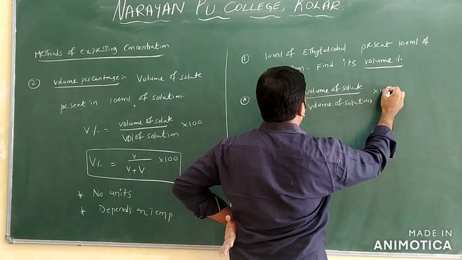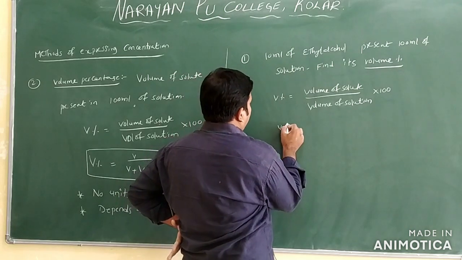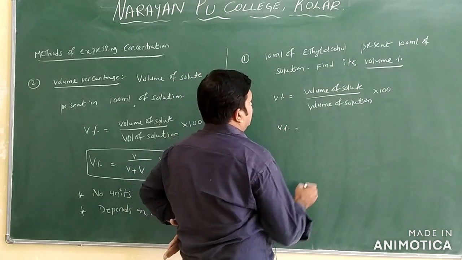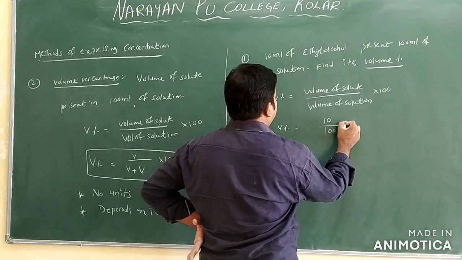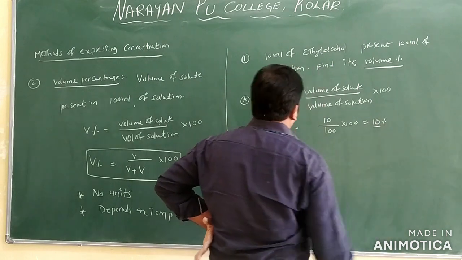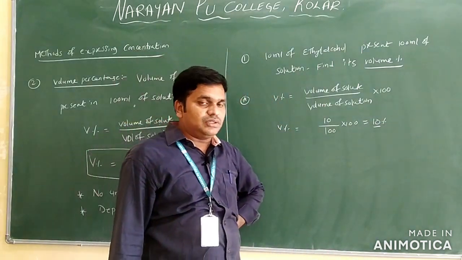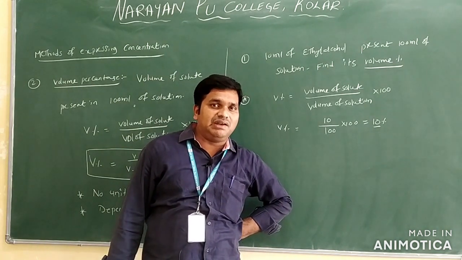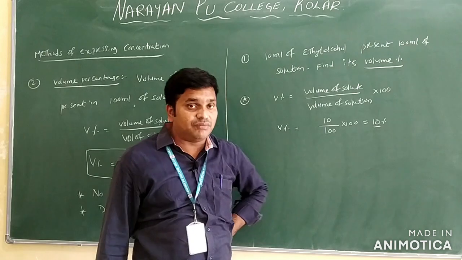into 100 only. Volume of the solution into 100 only. So just substitute the values here: volume percent is equal to solute they given 10 ml and the solution volume is given 100, into 100. That is equal to 10% of the ethyl alcohol only. 10% of the ethyl alcohol solution means what? 10 ml of ethyl alcohol can be present in 90 ml of the water.